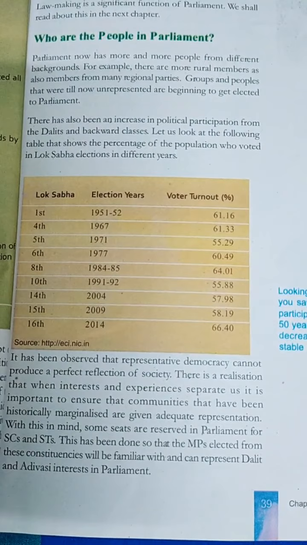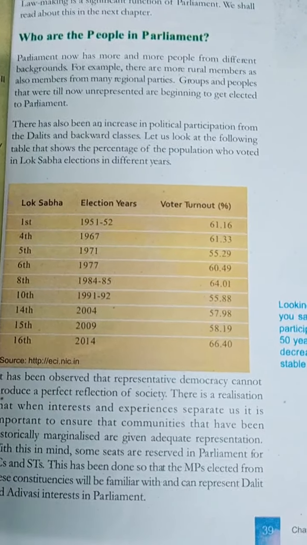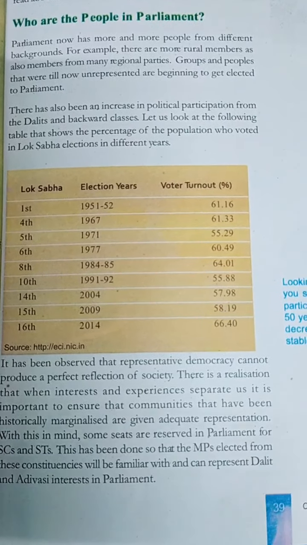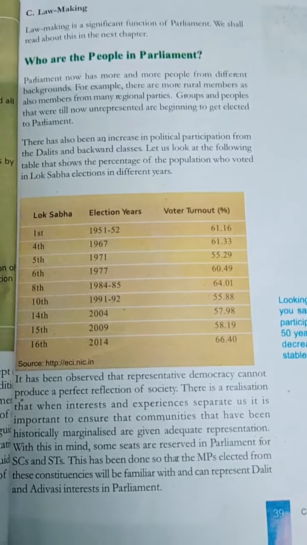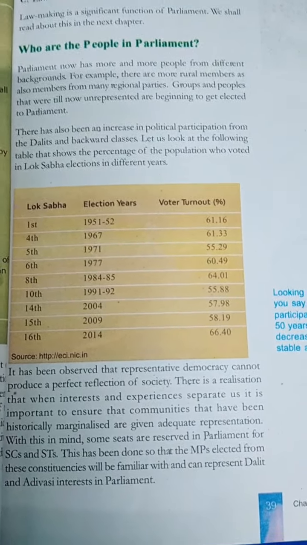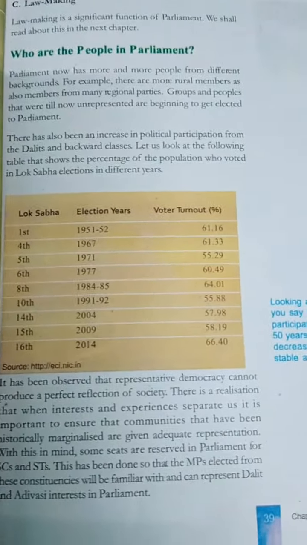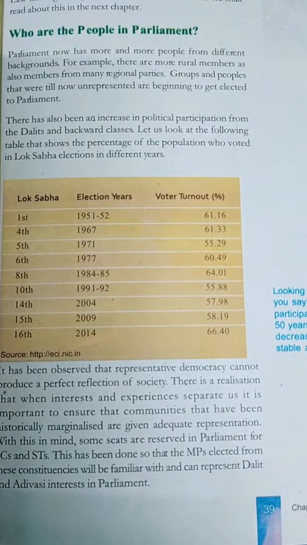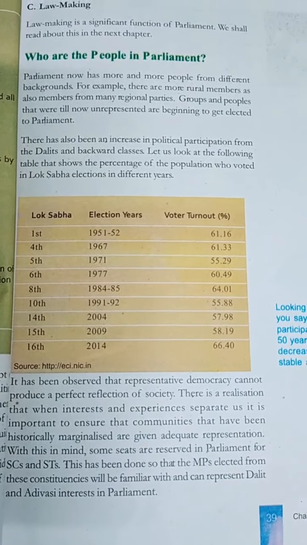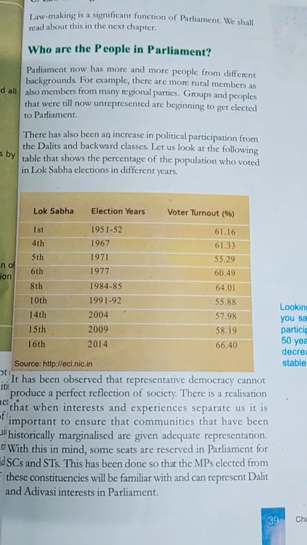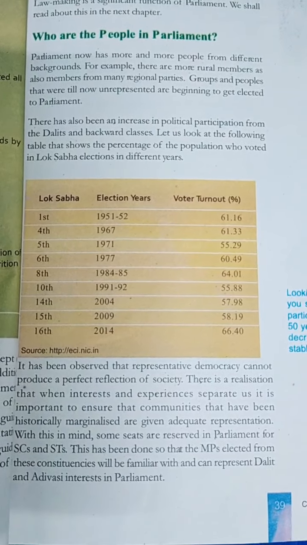So keeping this in mind, what happened? Our lawmakers have reserved a few seats for those belonging to SC and STs, okay, that is scheduled caste and scheduled tribe categories. It has been done so that the candidates getting selected from these regions get familiar with the problems that the Dalits are facing.